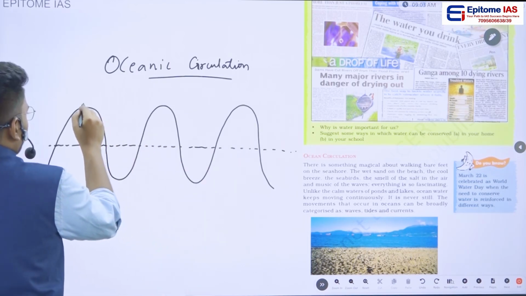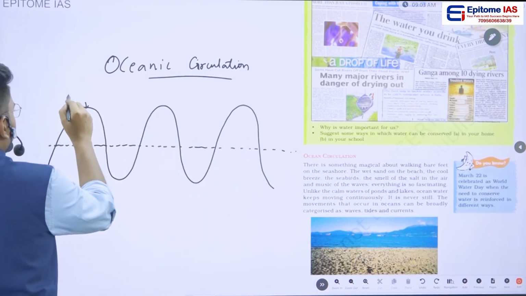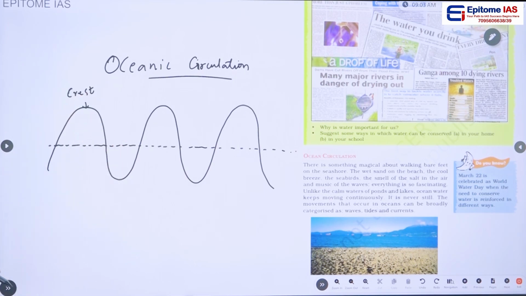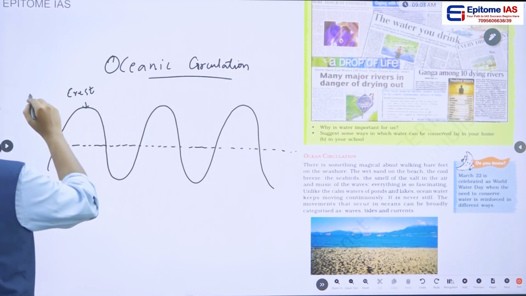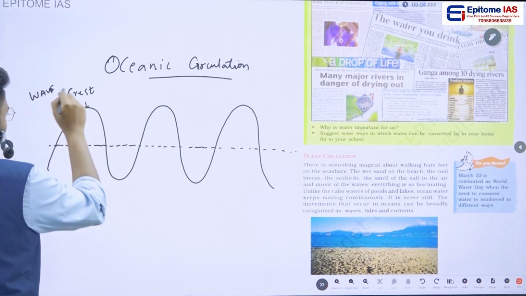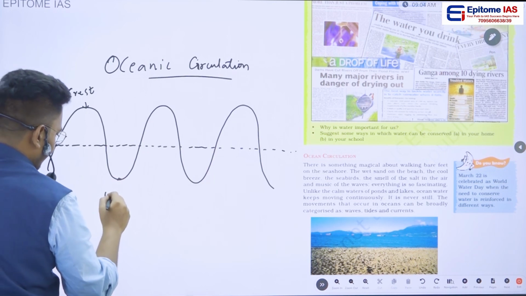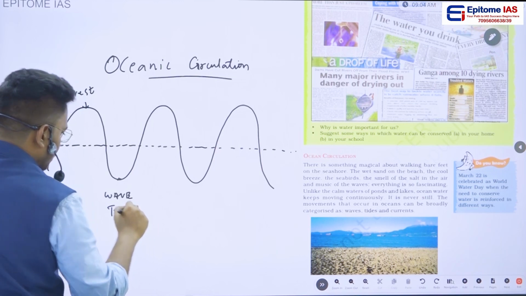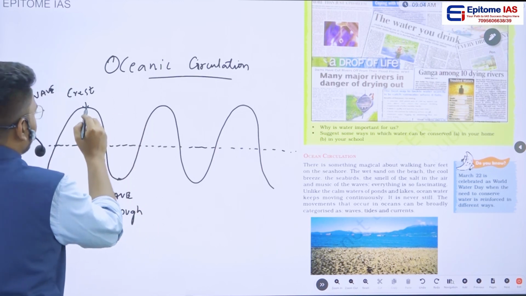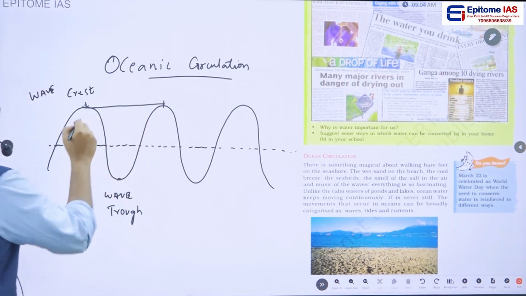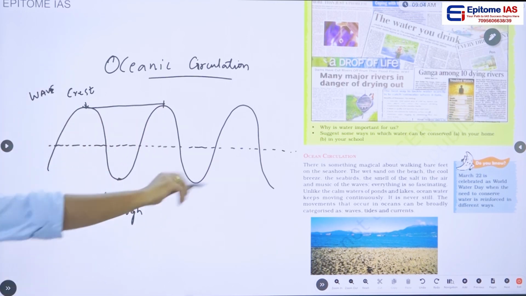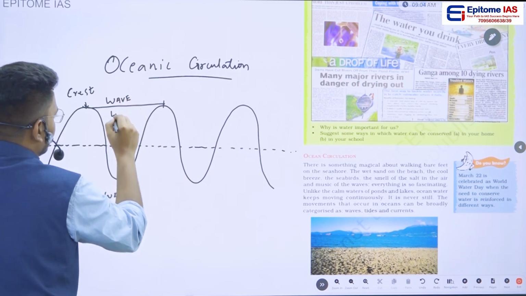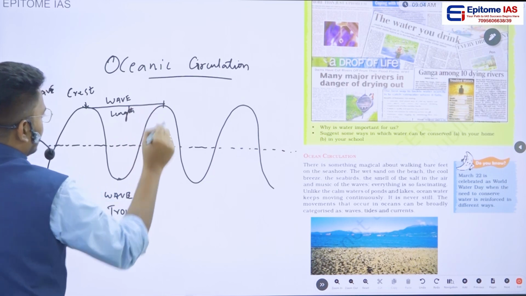generally the topmost point of the wave we call a crest, or a wave crest, and the bottom of the wave we call a wave trough. And the distance between one crest and another crest, we call this distance wavelength.